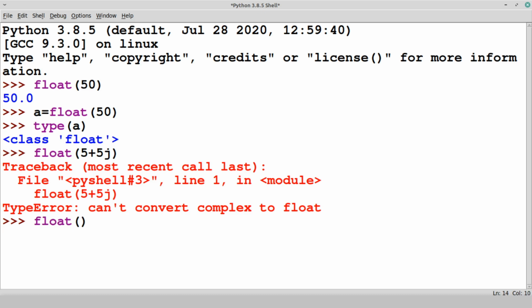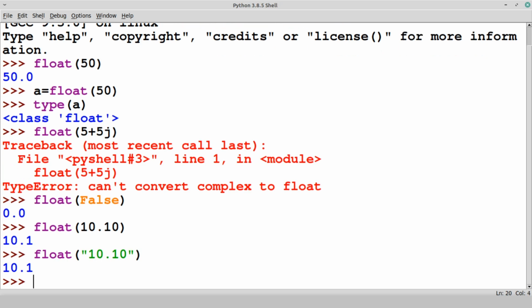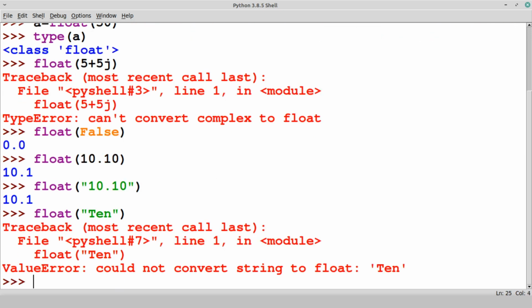Then float of false is converted. Similarly, true will work. Again, float of 10.10 will definitely work. Then float of a float, actually there is no need to convert a float into float again, but it works. Then let's see the string 10.10, which also gets converted. Unlike what we saw with integer, for float it works. Then float of a string, let's say 10, no valid entry.